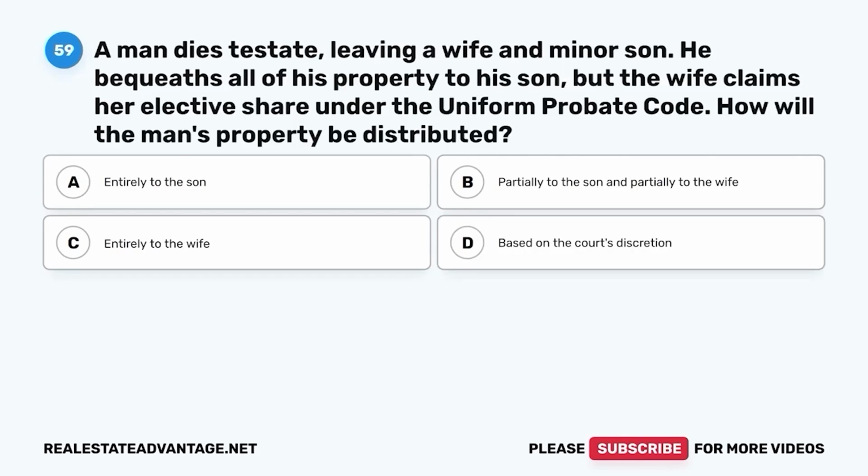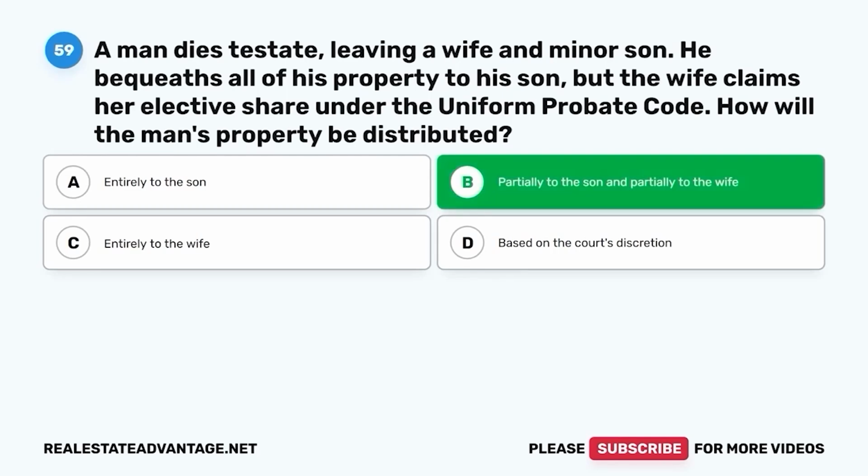Question 59. A man dies testate, leaving a wife and minor son. He bequeaths all of his property to his son, but the wife claims her elective share under the Uniform Probate Code. How will the man's property be distributed? A. Entirely to the son. B. Partially to the son and partially to the wife. C. Entirely to the wife. D. Based on the court's discretion.